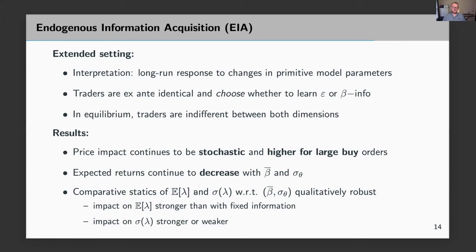So for example, we show that even though the comparative statics of expected liquidity and liquidity risk are qualitatively the same, endogenous information acquisition changes the strength of these comparative statics. So for instance, the impact of these two parameters on expected liquidity is always stronger with fixed information. Those for liquidity risk can either be strengthened or weakened by endogenous information acquisition.